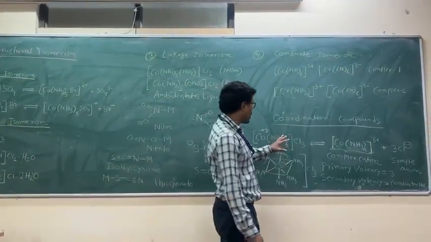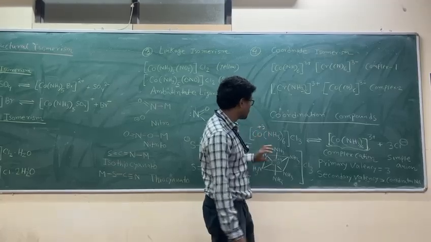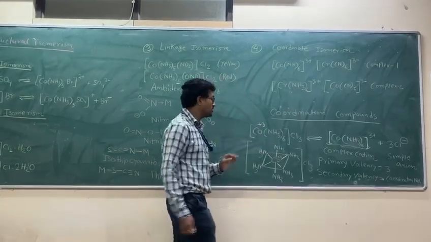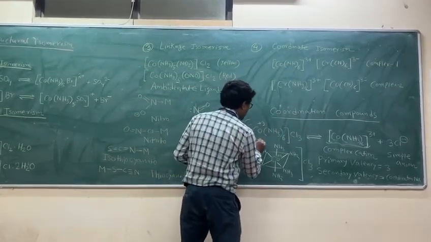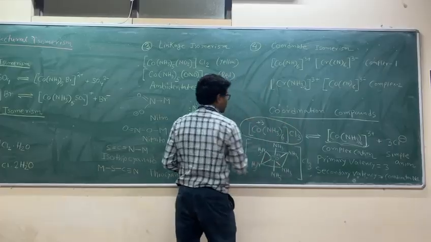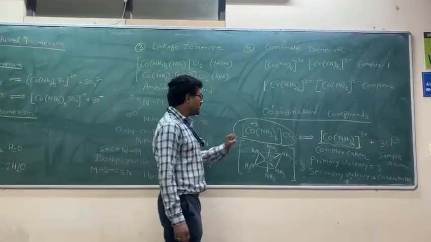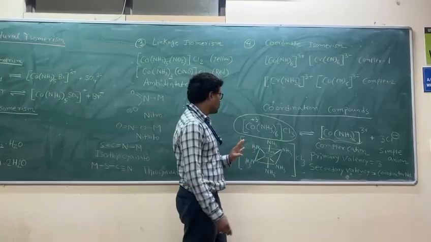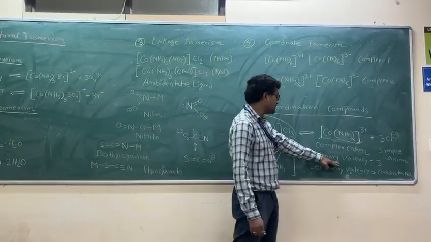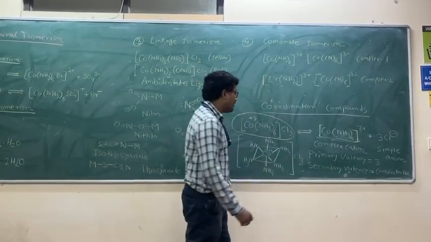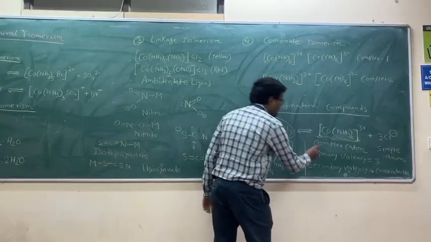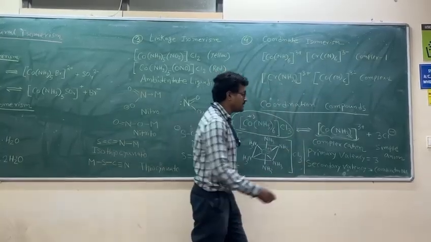Now, this total is called a coordination compound, and it has two types of valency. One valency is called primary valency, another is called secondary valency. Primary valency means ionizable valency. Primary valency means it is ionizable.